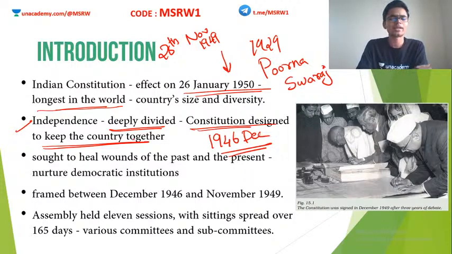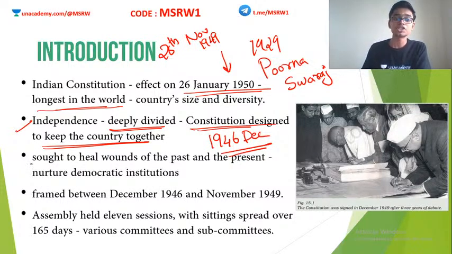I mean, if you write some constitution and at the end India secedes into different states, then it is pointless, right? So any outcome of this Constituent Assembly should be such that the final constitution will keep India as one nation. That was the ideology. That was one of their major challenges.